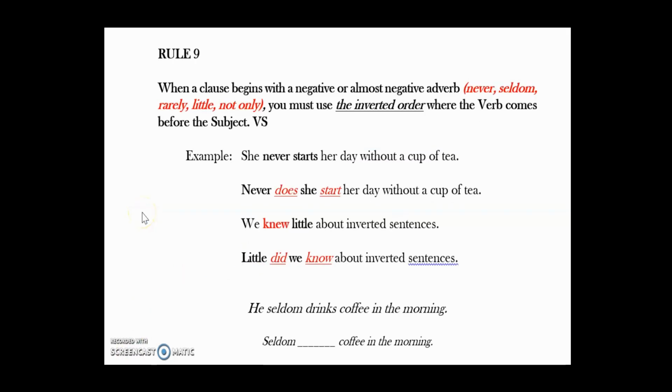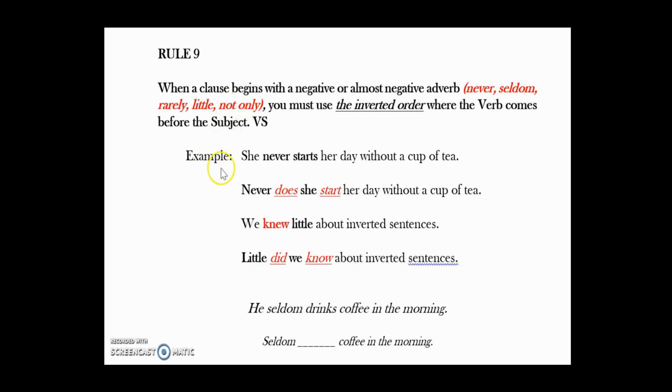Rule number 9 also talks about the inverted order. When a clause begins with a negative or almost negative adverb such as never, seldom, rarely, little, not only, you must use the inverted structure where the verb comes before the subject.